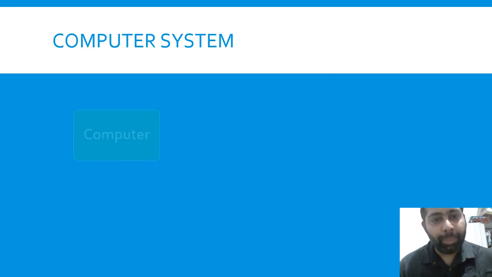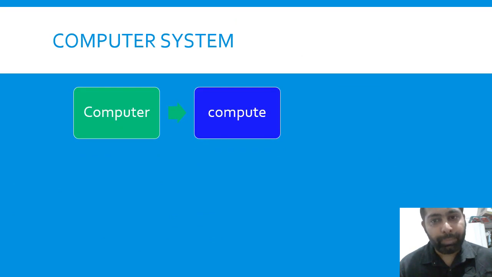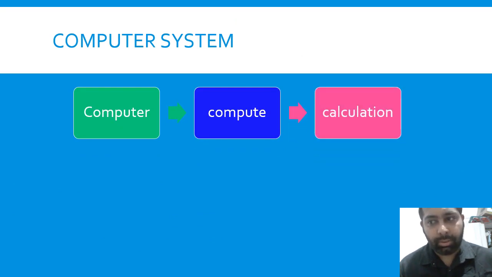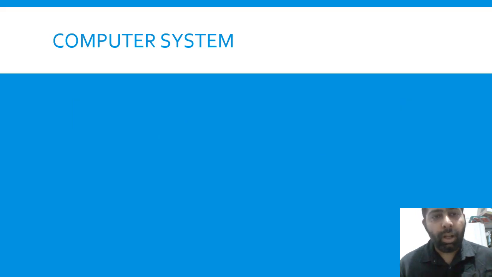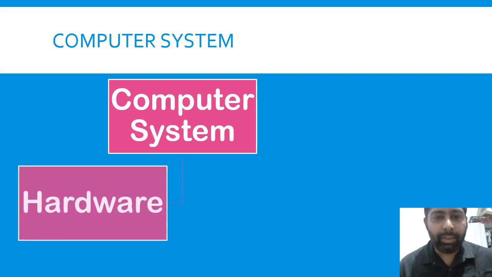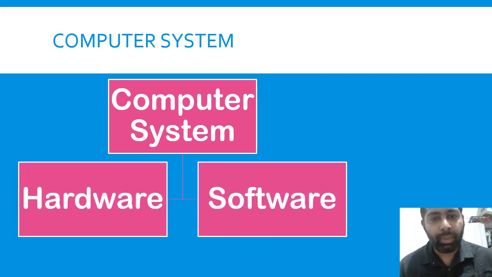The word computer comes from compute, that means calculation. Computer system is a combination of hardware and software.